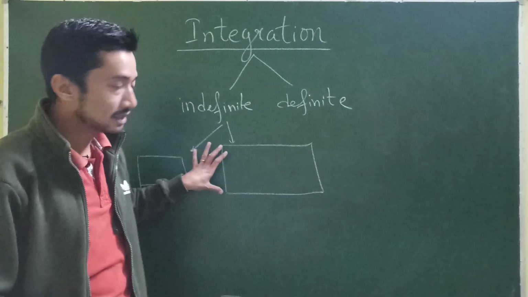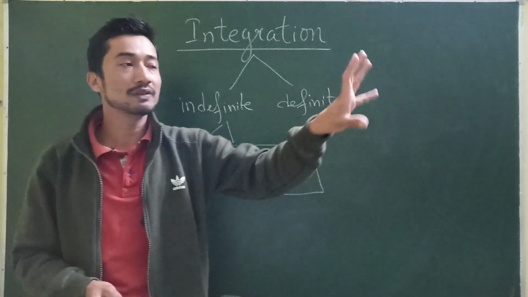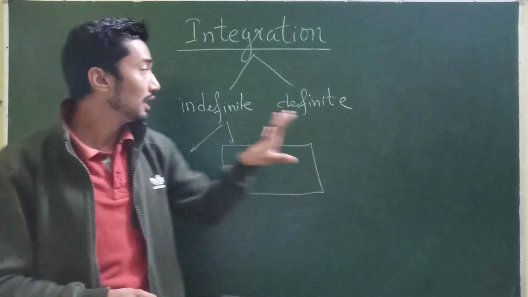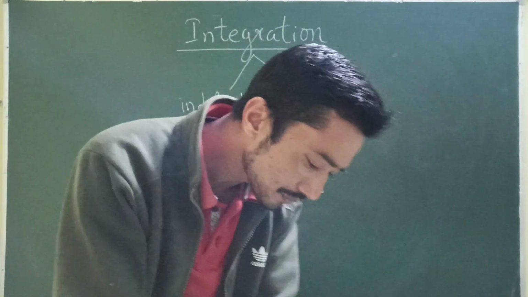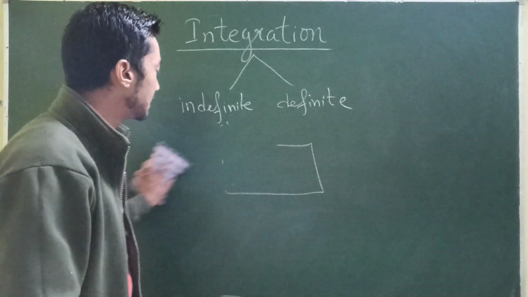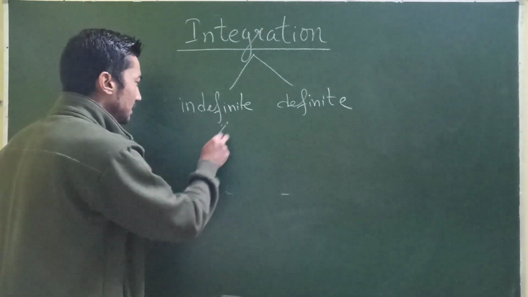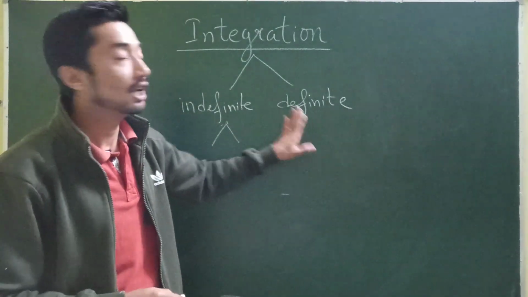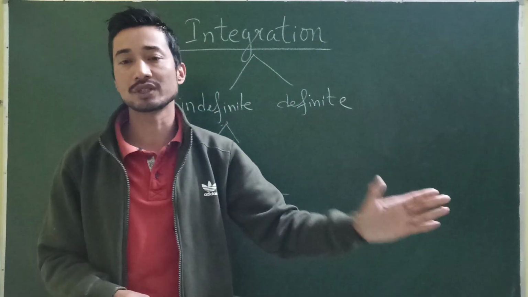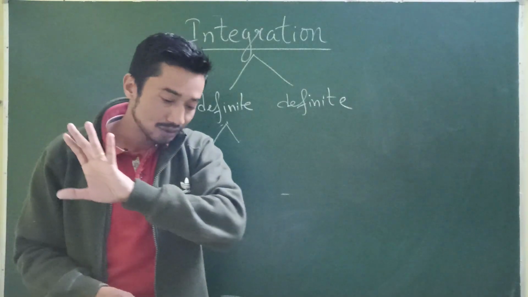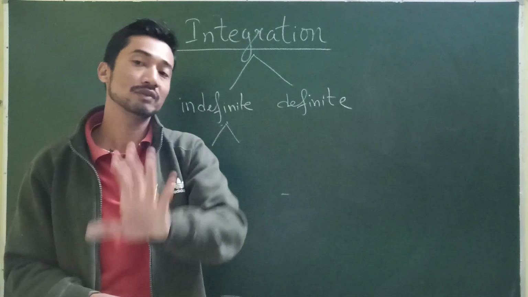In both of these cases we use the same formula. But here it was very definite, class 12 science, that particular section. Here it is indefinite, in general as a whole, and that is why we use this C, the integration constant, in simple words. We don't use it in definite integrals, because in definite integrals we already know the dimensions. What is its length? What is its breadth? We fix the length into breadth, put down the values: 5 meter, 3 meter, 5 into 3, 15 meters square.